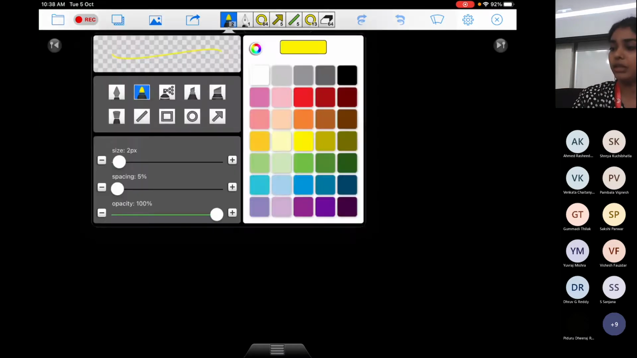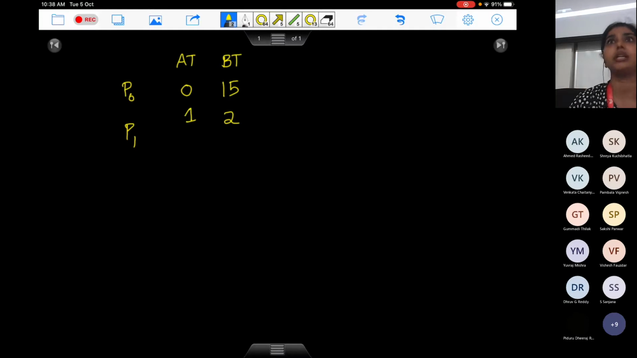So let's see it with the help of an example. Let's say I have two processes, P0 and P1. Let's look at their arrival times and burst times. For P0, its burst time is 15 milliseconds and its arrival time is 0. For P1, the burst time is 2 and its arrival time is 1. With this case, shortest job first and shortest remaining time first will give you different answers.